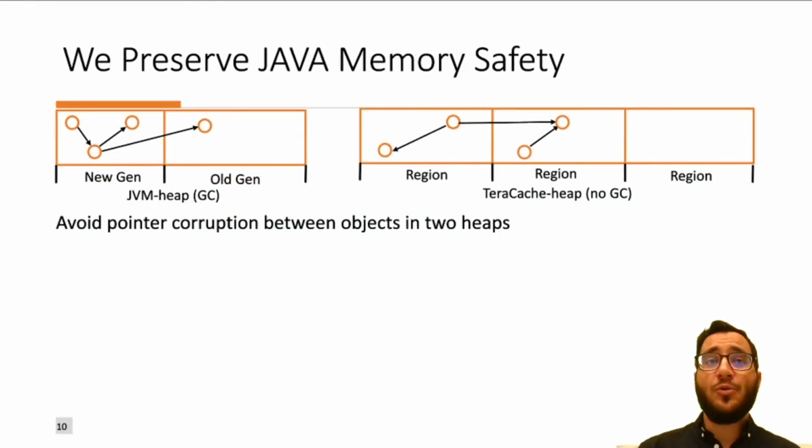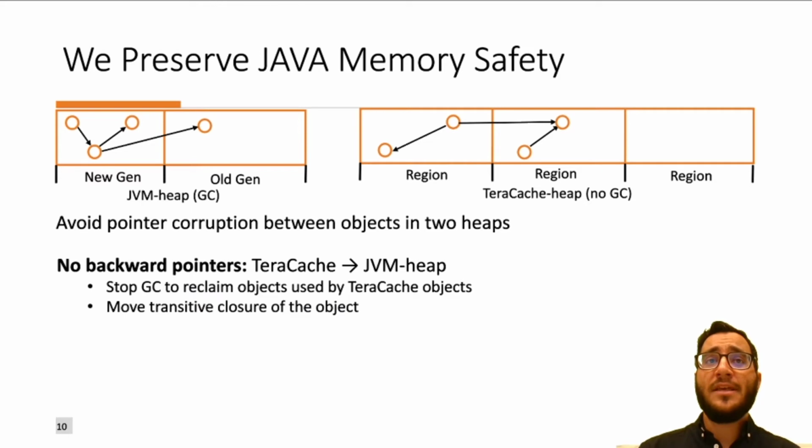However, we have to do the separation of heaps carefully in order to avoid pointer corruption between objects in the two heaps. Here we show the JVM heap, which is garbage collected, and the TeraCache heap, which is non-garbage collected. There are objects in both heaps. Let's say that we have an object in the JVM heap that an object from TeraCache points to. When this object is going to be marked by the garbage collector and be reclaimed, then we will have a dangling pointer and our system will crash.